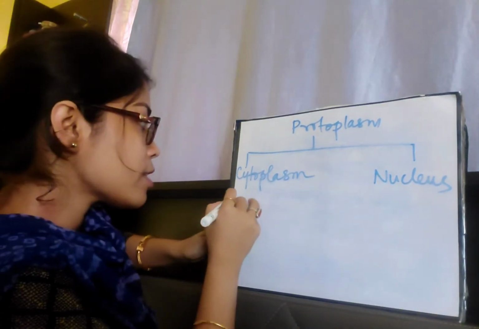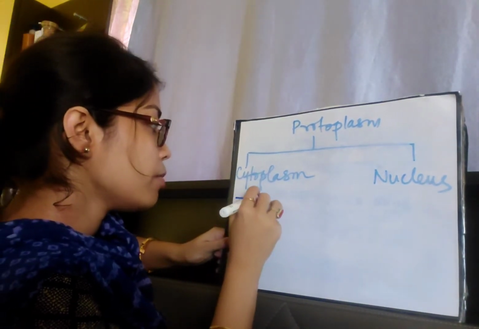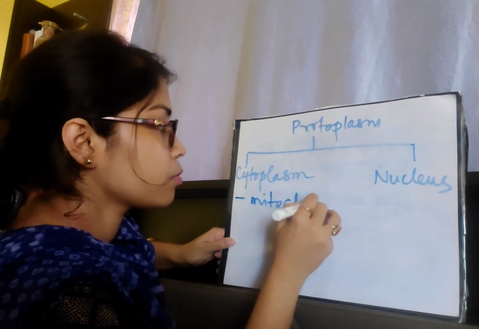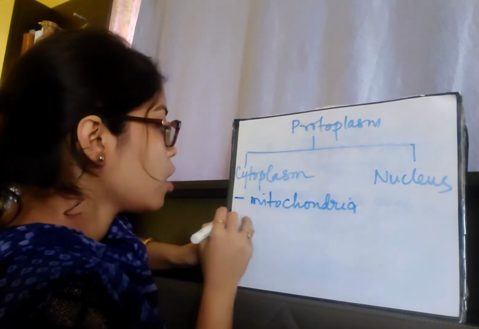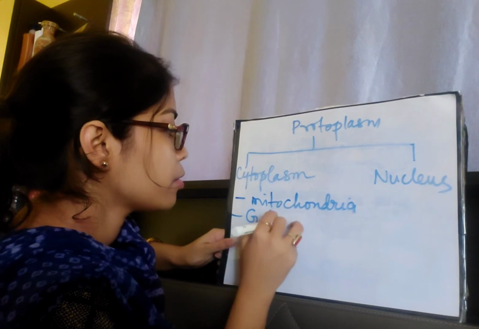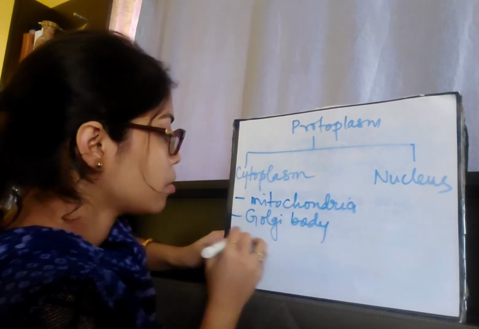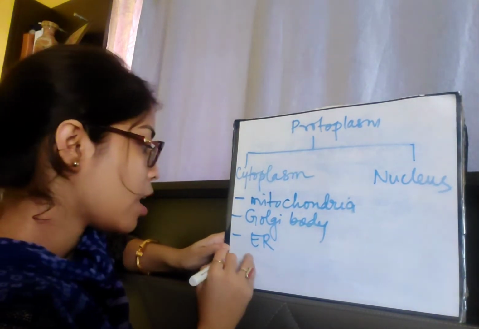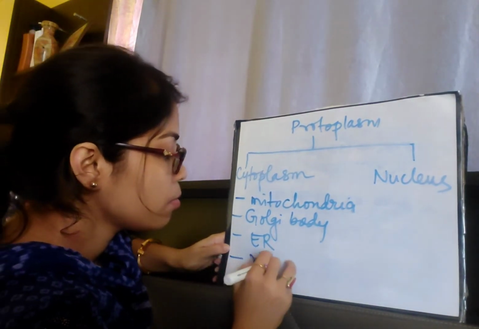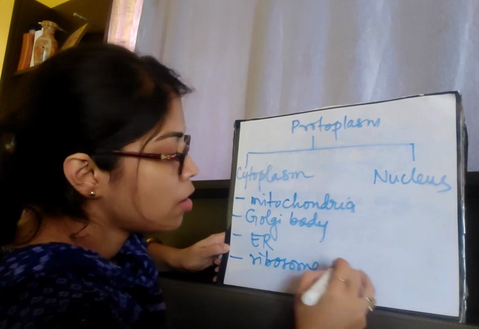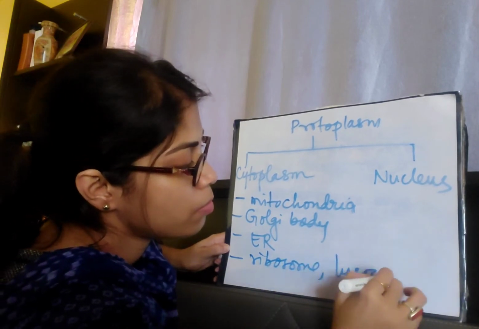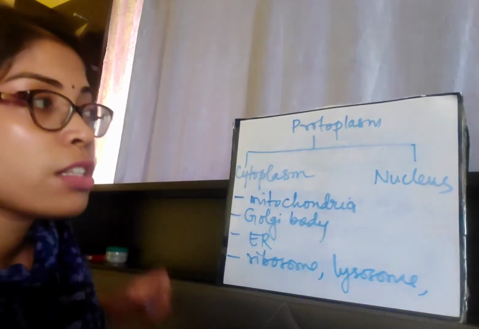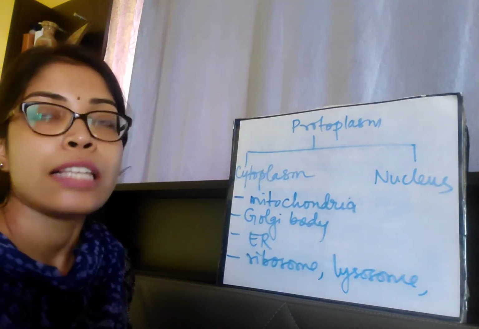Now the names of the cellular organelles are mitochondria, Golgi body, endoplasmic reticulum, in short we will call it ER, then ribosome, lysosome, vacuoles, plastids, centrioles.